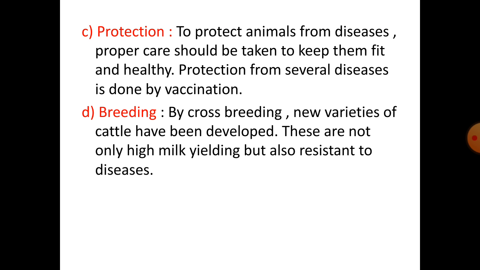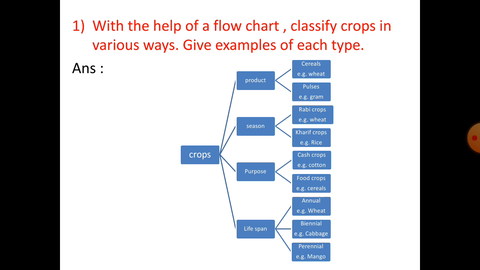Protection. To protect animals from diseases, proper care should be taken to keep them fit and healthy. Protection from several diseases is done by vaccination. Number D. Breeding. By cross-breeding, new varieties of cattle have been developed. These are not only high milk yielding but also resistant to diseases.